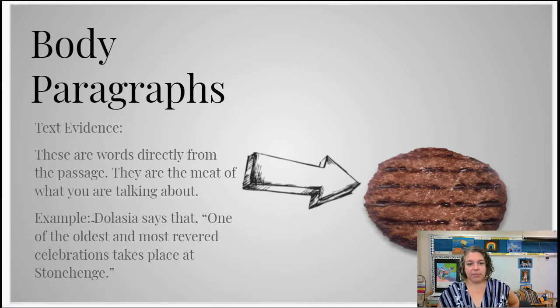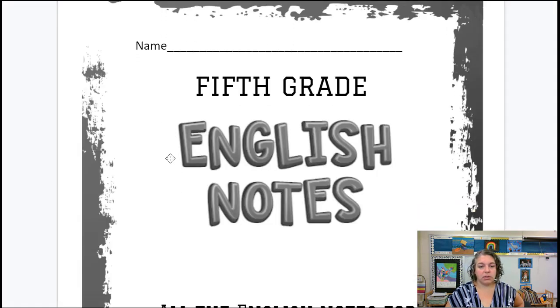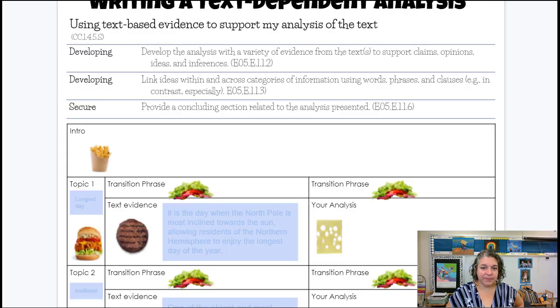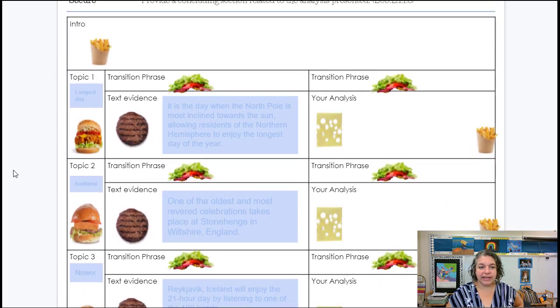So this is an example from our article. Delasia says one of the oldest and most revered celebrations takes place at Stonehenge. So that's what we're going to work at in our English notes. So in our English notes, we're going to go to page 16, and we're going to work on adding that text evidence and the topics. So naming what it's about and giving text evidence that matches into our essay.